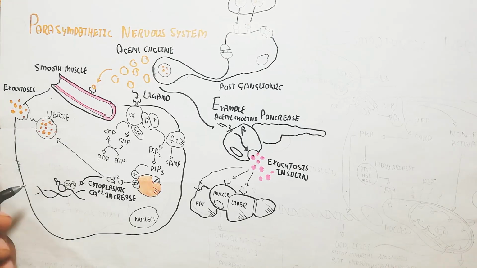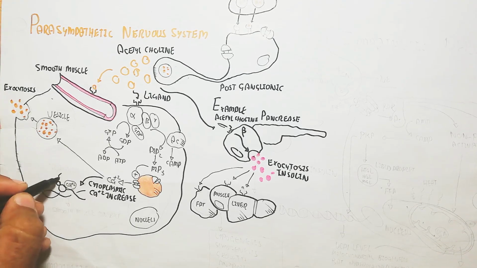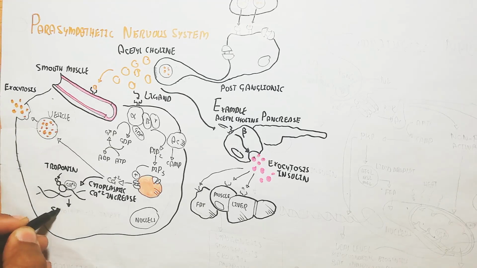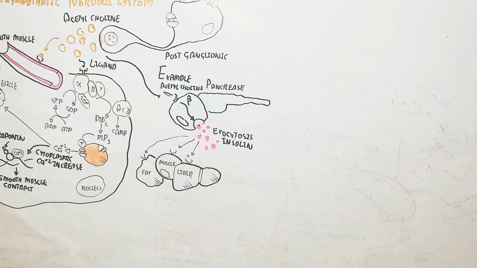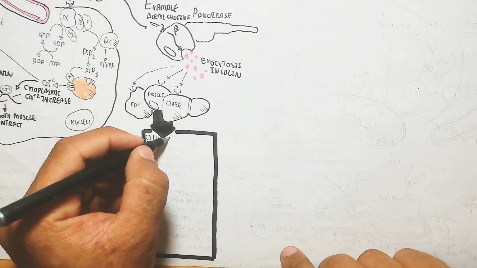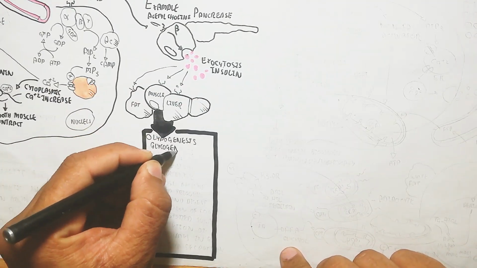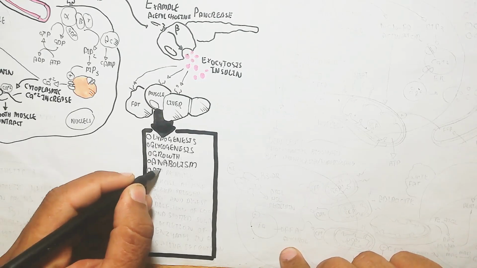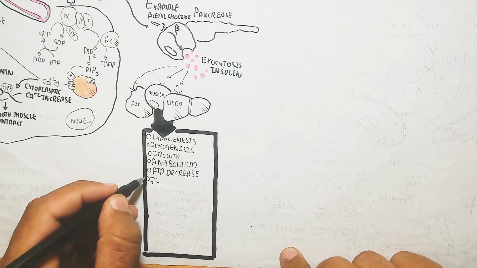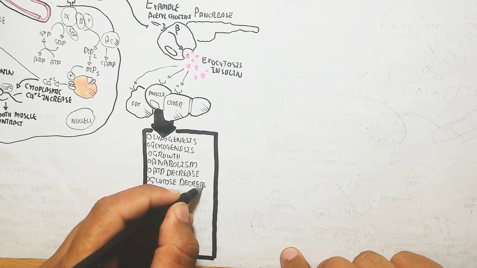On the other hand, the cytoplasmic calcium binds with troponin through actin, leading to myosin activation and smooth muscle contraction in the digestive system for peristaltic movement, for the digestion of fat, protein, and carbohydrate in the duodenum, stomach, and large intestine.